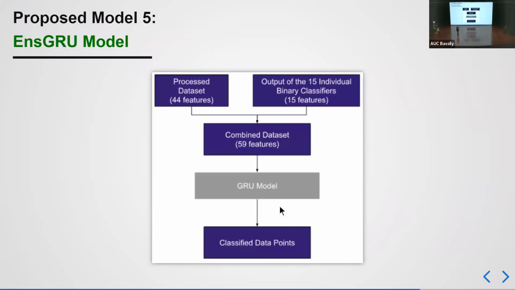For this architecture, we tested using 3 models. Our first model is a GRU model. And one may ask here, why did we return back to the GRU model, although we previously mentioned that deep learning was not the most effective? We actually wanted to experiment whether adding more features to the data set would cause a change in the behavior of the GRU model. So what is the data set that we are feeding in the GRU? We have our original processed or refined data set, and then we utilized our binary classifiers. We fed the data all at once to these binary classifiers, and the output was then concatenated or combined with the original data set and fed back to the GRU model.